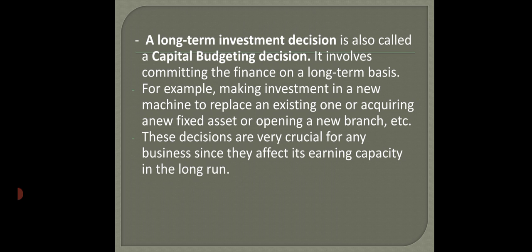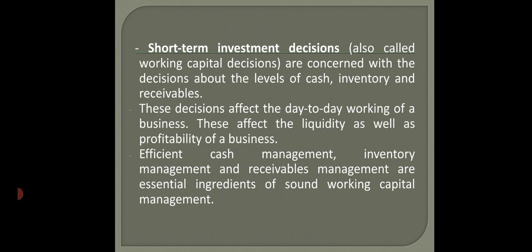Long term investment decisions, we also call capital budgeting decisions, which have a bearing on the firm for a longer period of time, and the outlays are quite huge. Short term investment decisions, we also call working capital decisions, which are concerned with how much cash is maintained, how inventory is maintained, and how receivables are managed.